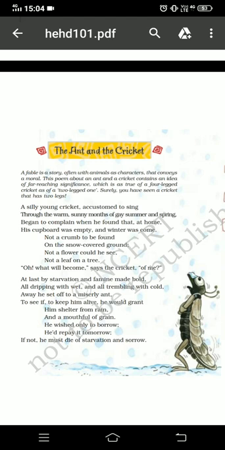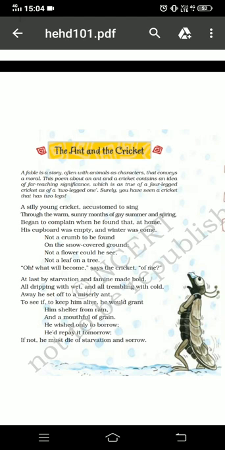At last, by starvation and famine made bold, all dripping with wet and all trembling with cold, away he set off to a miser ant to see if, to keep him alive, he would grant him shelter from rain and a mouthful of grain. He wished only to borrow, he would repay it tomorrow. If not, he must die of starvation and sorrow.